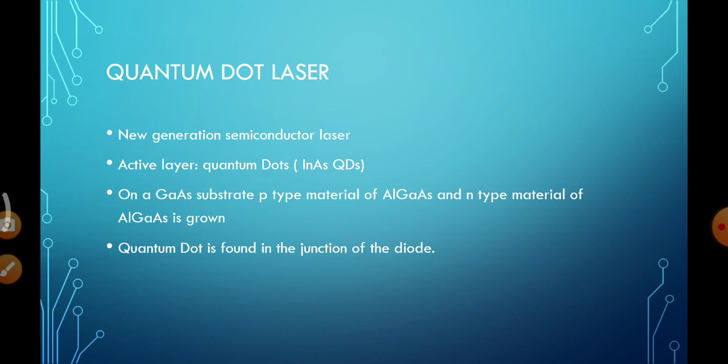Quantum dot lasers are a new generation of semiconductor laser, and here the active layer is made of quantum dots. It is made up of indium arsenide. Quantum dots are found in the junction of the material, and they act as the active layer. The recombination of electrons and holes takes place in the quantum dots, and the light radiation is emitted only from these quantum dots.